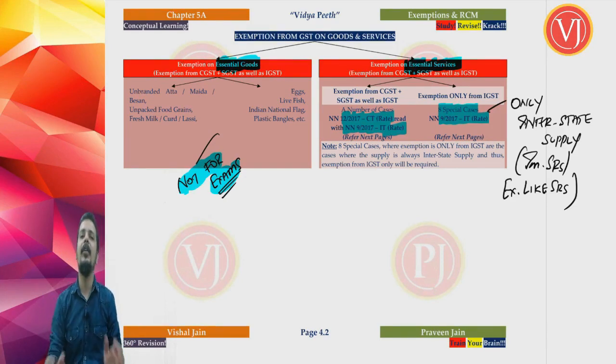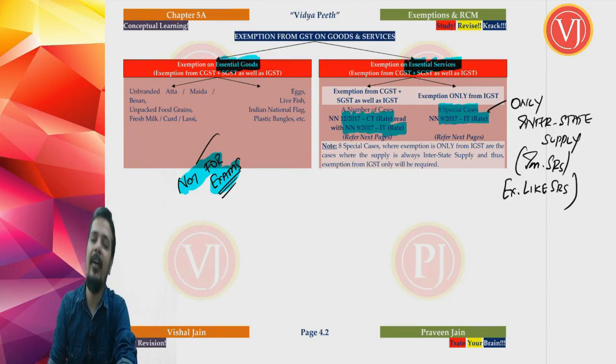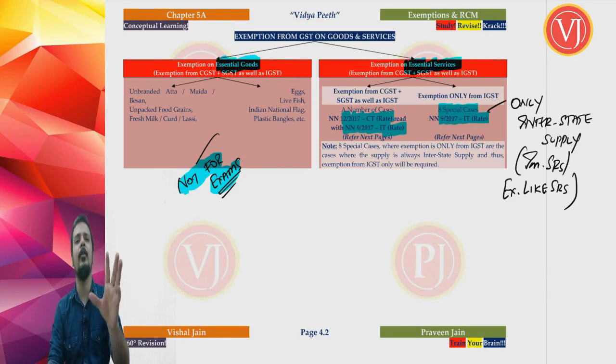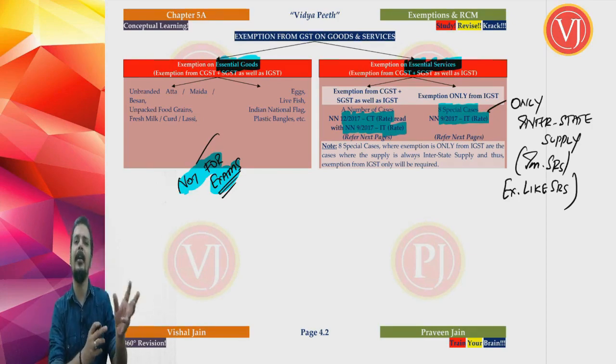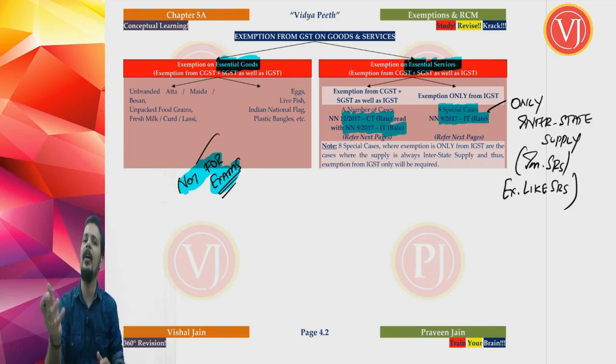Friends, what I want to tell you is, you need not read both these exemption notifications. 12/2017 CT rate and 9/2017 IT rate are exactly the same. In 12/2017 CT rate, you will find intrastate supply, and in 9/2017 IT rate, you will find interstate supply. So the exemption entries are all exactly the same. Whenever they amend 12/2017 CT rate, the corresponding amendment is always done in 9/2017 IT rate.